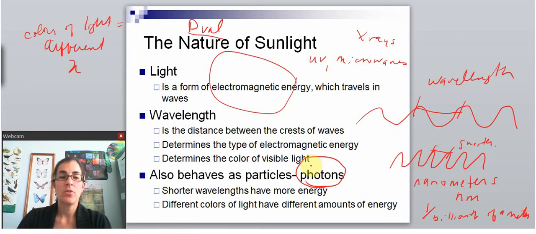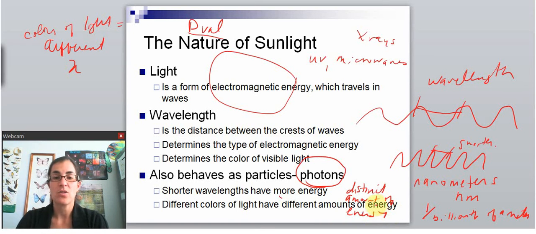So why is this important? Well, if it's a photon, that means each kind of wavelength or each type of light has a different and distinct amount of energy. So there's a distinct amount of energy to each type of light or to each type of electromagnetic energy. So for photosynthesis, it's important to realize that different colors of light will all have different amounts of energy. And so that will make the different colors of light either more useful for photosynthesis or less useful for photosynthesis.